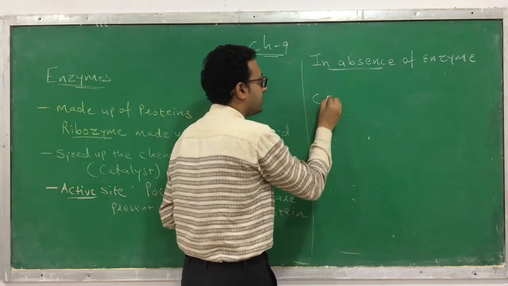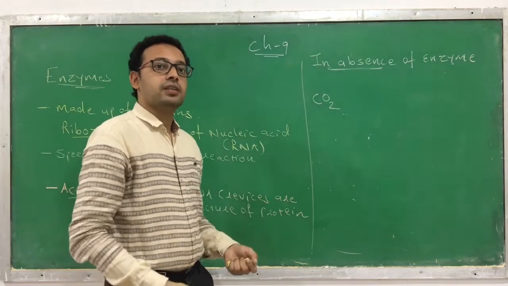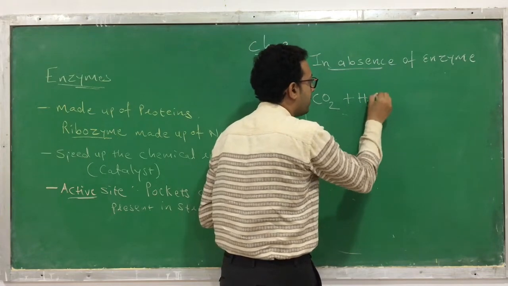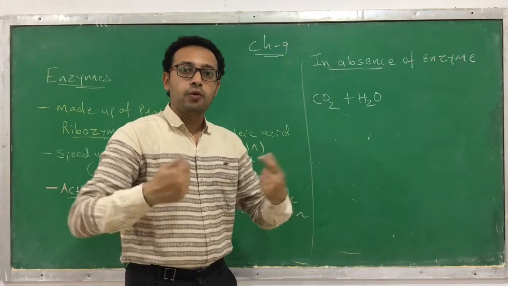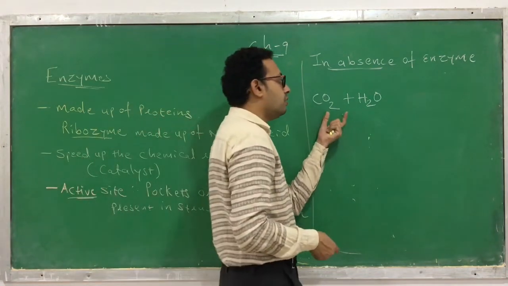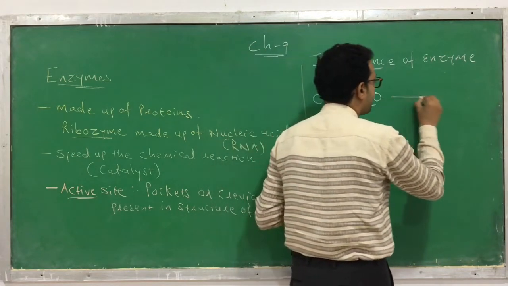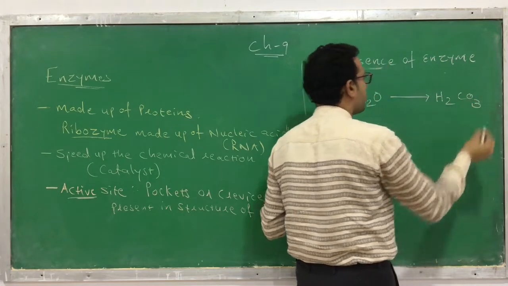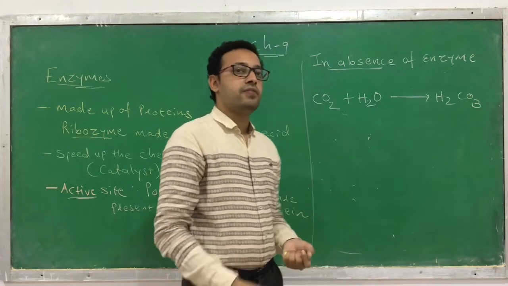The CO2 generated in our body is a waste material that reacts with water, because water is present in abundant quantity in our body. Our body or any living organism contains a good quantity of water. So the CO2 generated in our body and the water react together and form H2CO3, which we call carbonic acid.